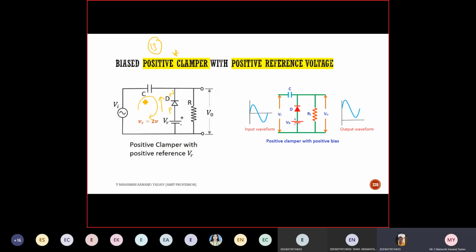Which direction do you need to check? Clockwise or anti-clockwise? Clockwise. In order to make this diode forward biased, which case should I consider first? Negative half cycle or positive half cycle? To make this forward biased, do I need to consider positive half or negative half?